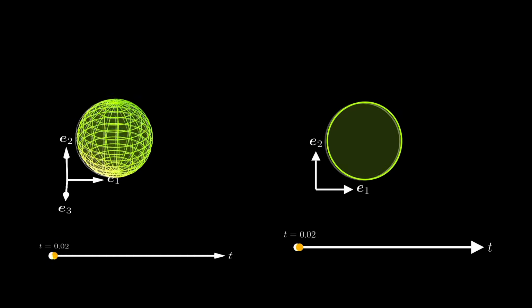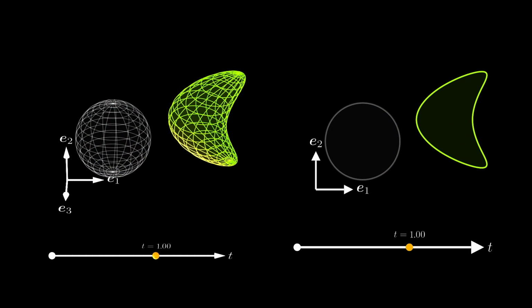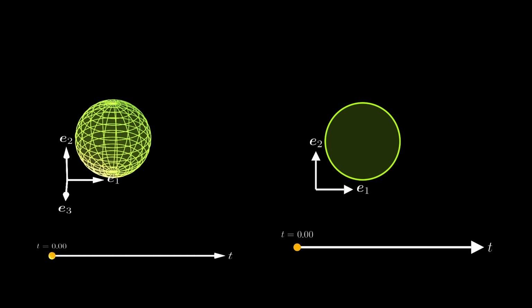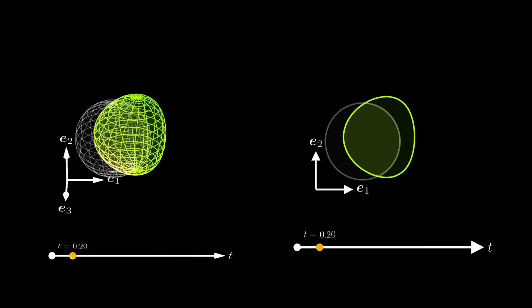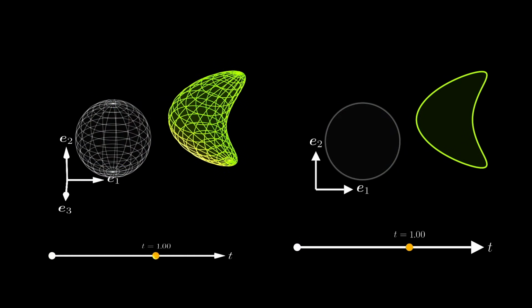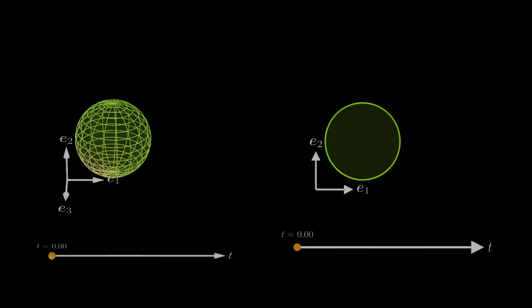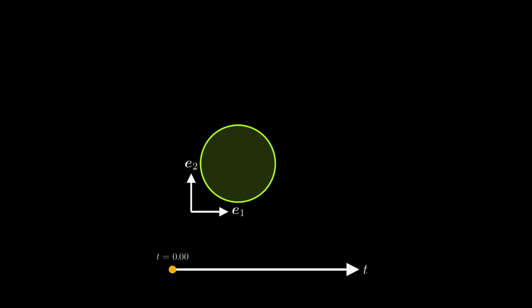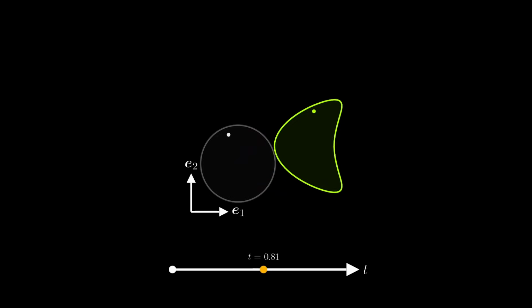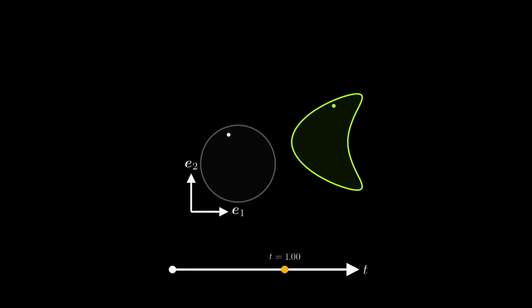Just a quick disclaimer, in this video we will switch back and forth between 3D and 2D visualizations, because some of the concepts that we will discuss can be better visualized in 2D. But all the equations that we will consider are formulated in 3D. So how can we describe the deformation of our potato mathematically? Let's take a look at one point on the potato, and let's track this point during the deformation. You can think of this as drawing a small dot on the potato before deforming it and then following its motion through space over time. Or you can think of it as tracking the motion of an atom or a small particle in the potato.